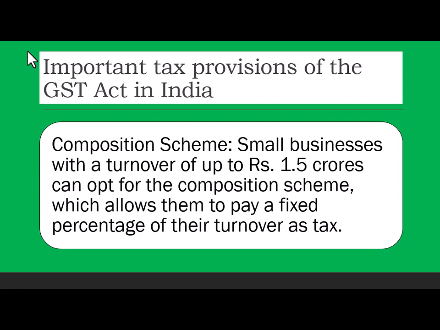Now a restaurant, up to 40 lakhs of sales, was not paying anything. He was not registered. Okay, but after 40 lakhs, he came under the ambit of GST, and he has gone under the composite scheme. So that means he can now pay 5%, and he gets less. Yeah, absolutely.